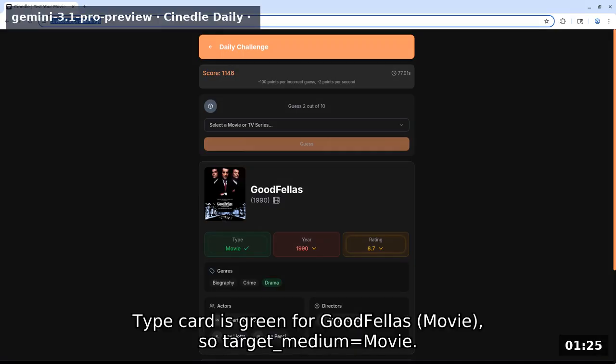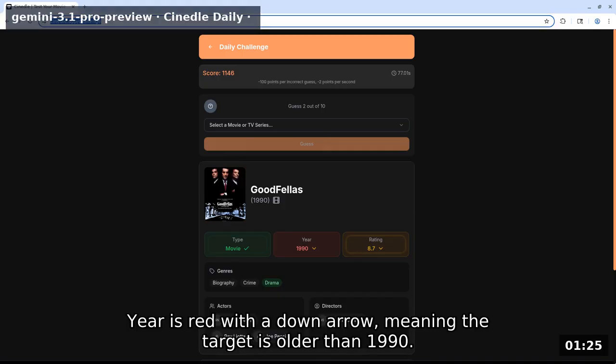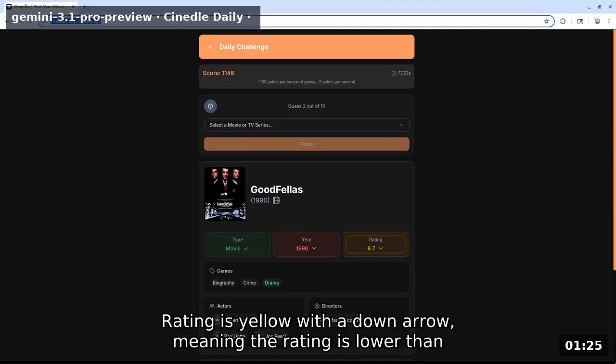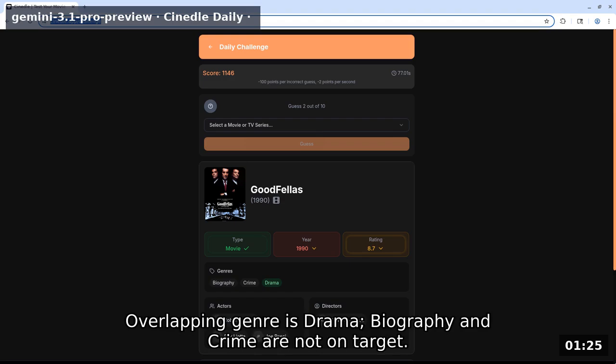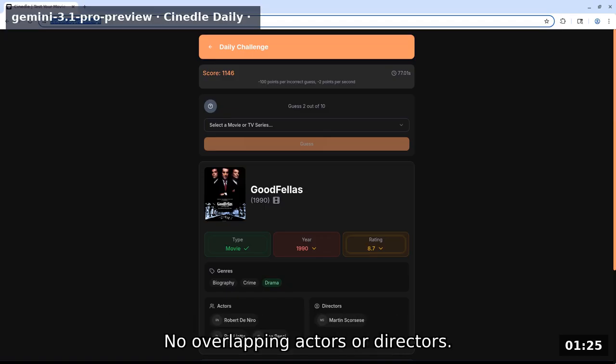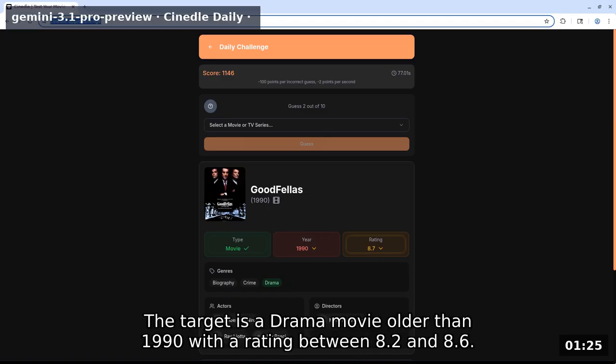Type card is green for Goodfellas movie, so target medium equals movie. Year is red with a down arrow, meaning the target is older than 1990. Rating is yellow with a down arrow, meaning the rating is lower than 8.7 but within 0.5, 8.2 to 8.6. Overlapping genre is drama, biography, and crime are not on target. No overlapping actors or directors. The target is a drama movie older than 1990 with a rating between 8.2 and 8.6.